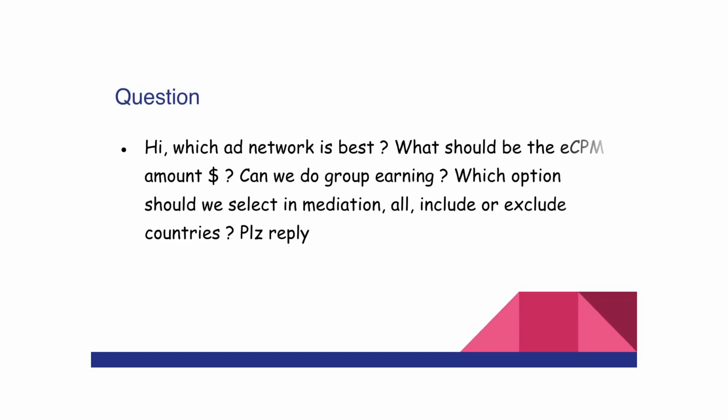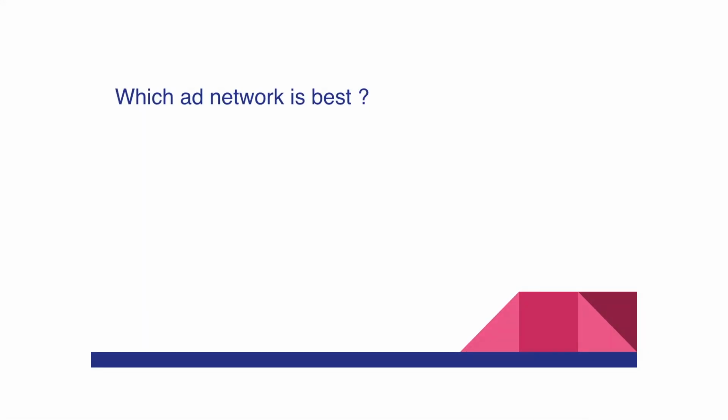So he has asked me a few questions, which include: which ad network is best, what should be the eCPM amount, can we do group earning, and which option should we select in mediation, all, include or exclude countries. Please reply. So the first question is which ad network is best.